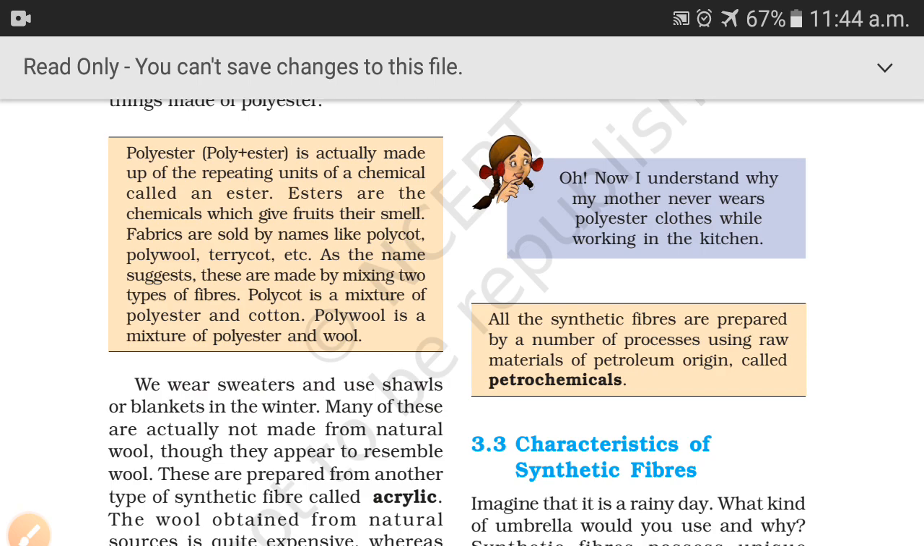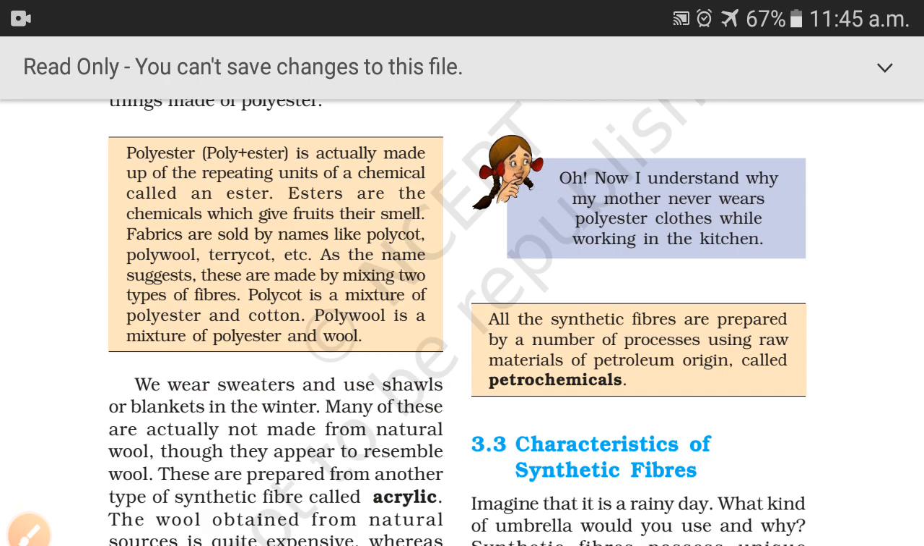PET is a form of polyester which is used to make bottles, utensils, films, wires and many other useful products. And polycot is a mixture of polyester and cotton. Polywool is a mixture of polyester and wool, and terracotta is a fabric made after mixing terylene and cotton, right? Then acrylic is known as artificial wool or synthetic wool.